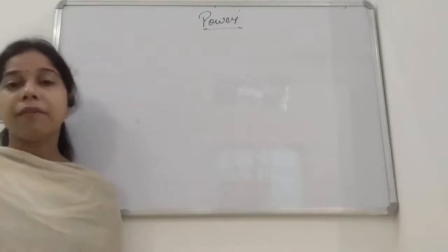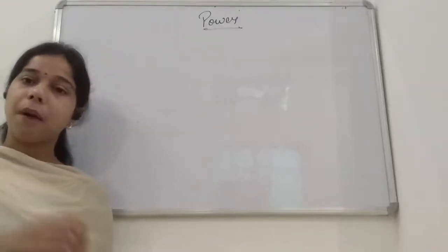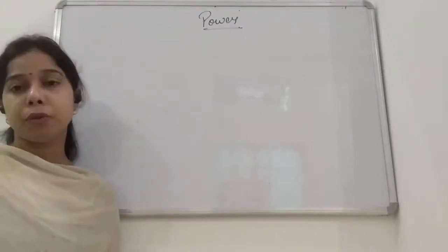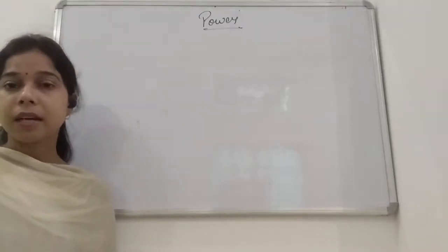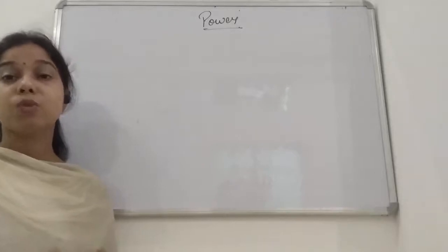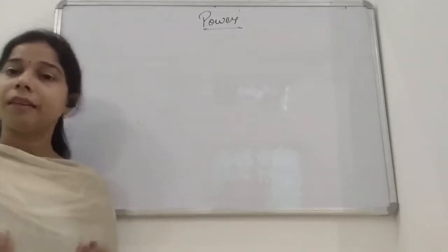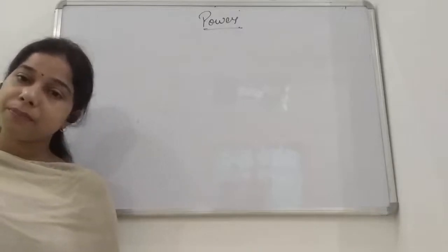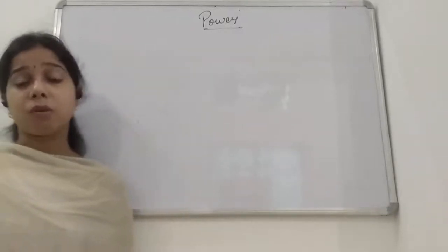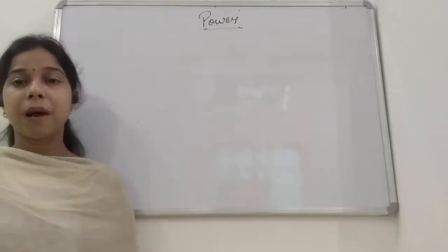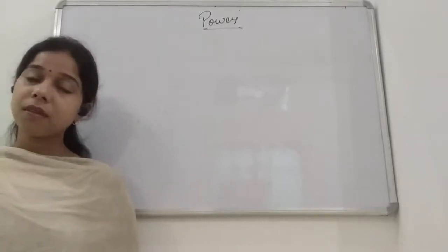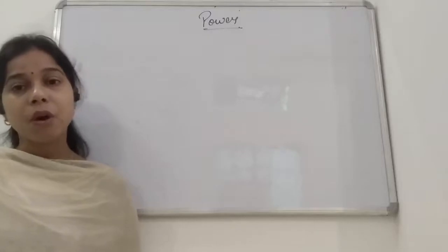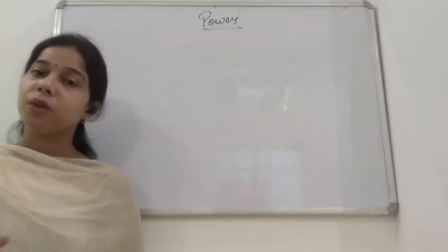So when we categorize a person as powerful or not, we look at the rate of doing work, in how much time the person is able to complete the work. That determines how powerful the person is. In physics also we understand power in the same terms. Physics says that power is the rate of doing work.